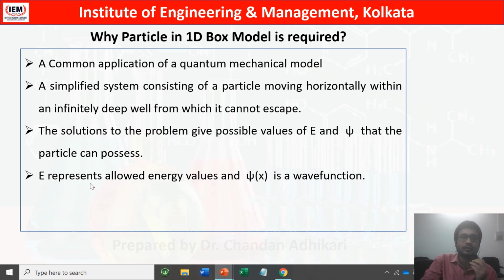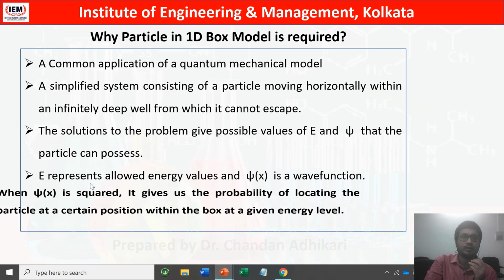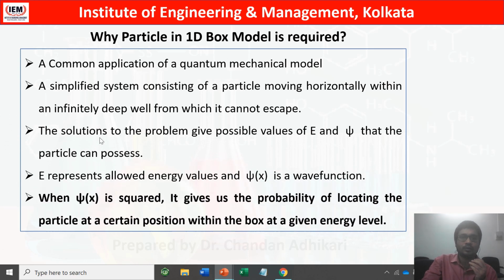This energy represents only the allowed values of energy, and psi is the wave function. Both are very important. For this reason we need it, because when the wave function is squared, it gives the probability of locating the particle at a particular position within the box at a given energy level. That's why it's very important.